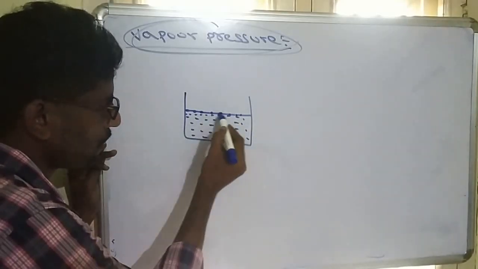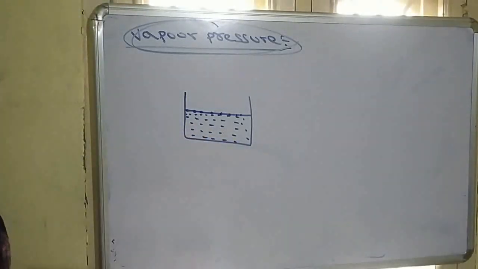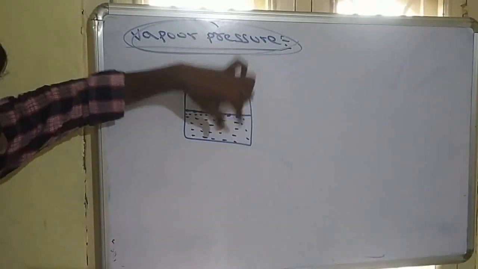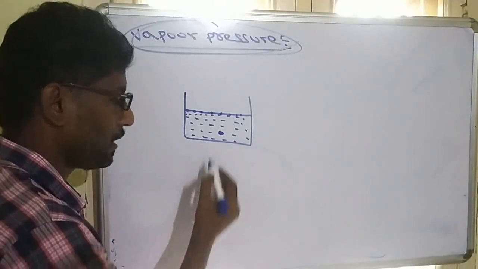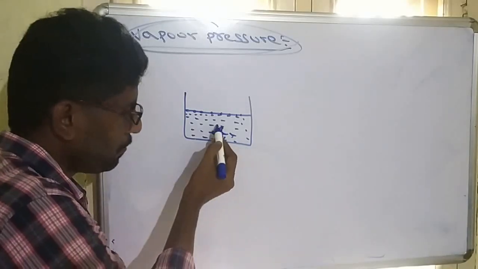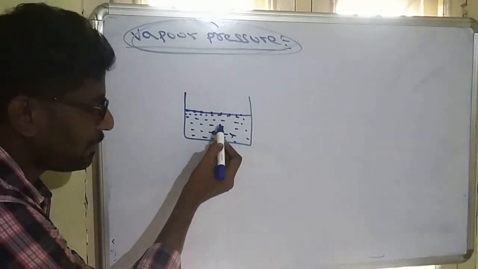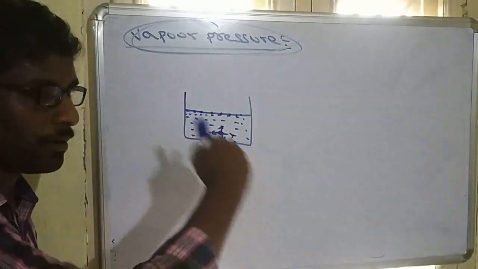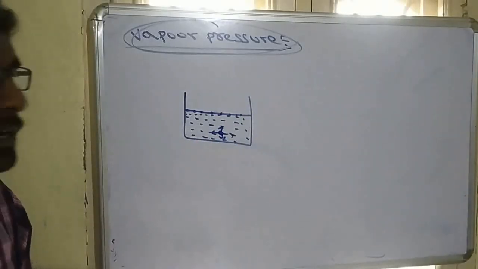So these are called surface molecules and the ones present inside are called bulk molecules. These are surface molecules, these are bulk molecules. When we observe the bulk molecules, they always experience the force of attraction by surrounding molecules. That means this molecule is attracted by this one, this one, this one, this one. In all directions, they experience the force of attraction.